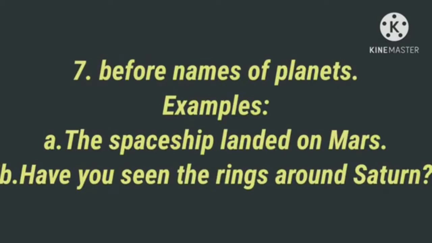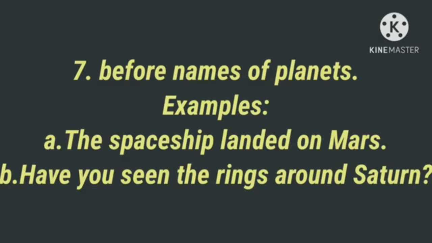Next one, before names of planets, we omit the article. The spaceship landed on Mars. Have you seen the rings around Saturn?